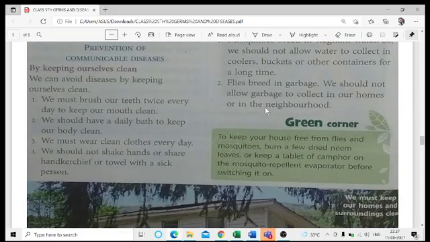So when we are talking about the prevention of communicable diseases, the very first thing is keeping ourselves clean. That is, we are talking about the sanitation practices which are being done in our home. Before going to bed and after rising from the bed in the morning, it is advised to brush our teeth twice. Now what is the reason for that?